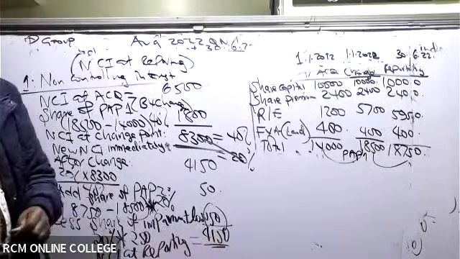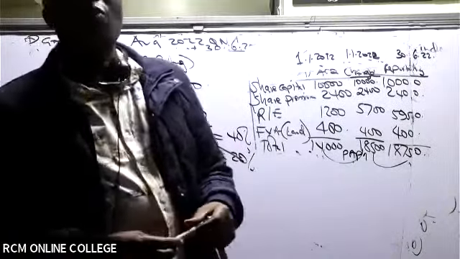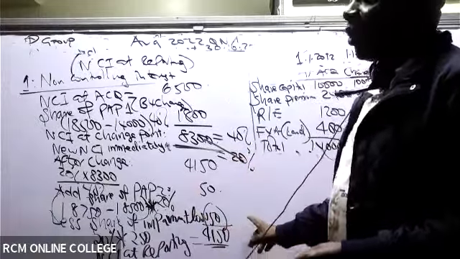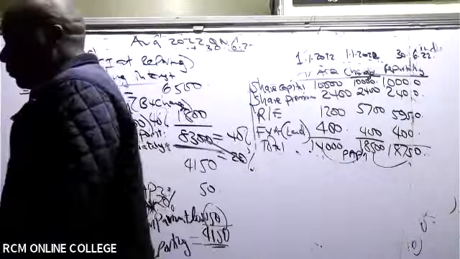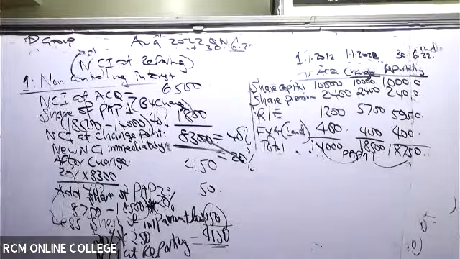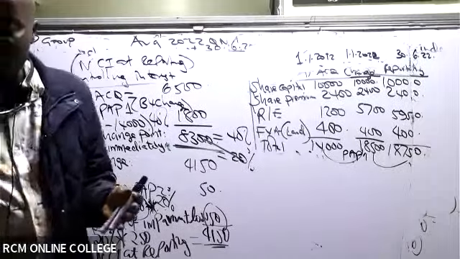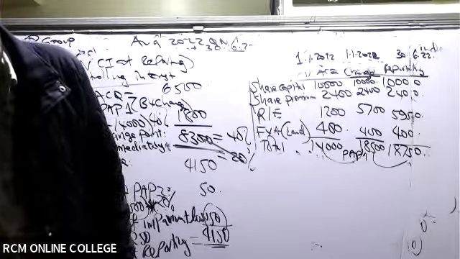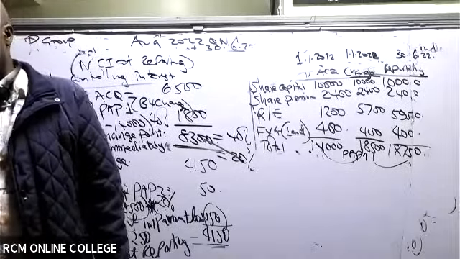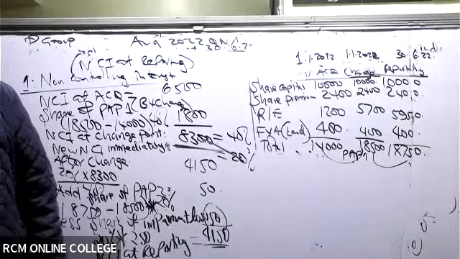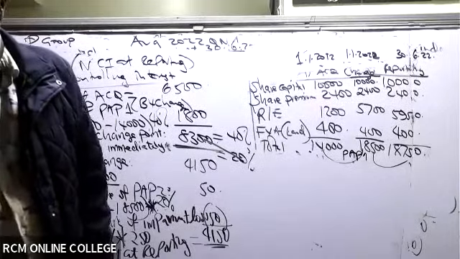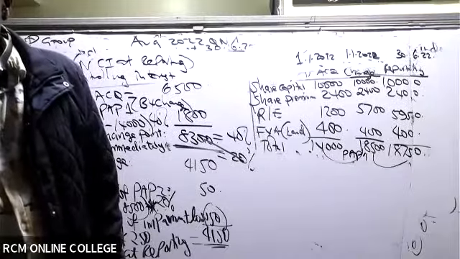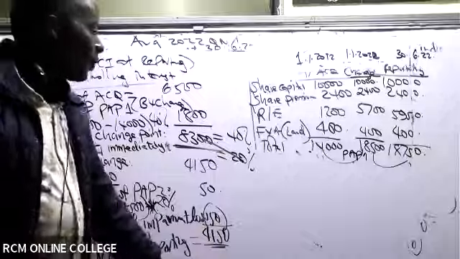Please go to your consolidated pro forma, where you have NCI, and put that figure of 4150 there. Have you done that? Under the pro forma equity, non-controlling interest, do you have 4150 there? And don't forget that this was the first requirement, where they wanted us to determine the non-controlling interest in S Limited as at 30th June 2022. This figure here.